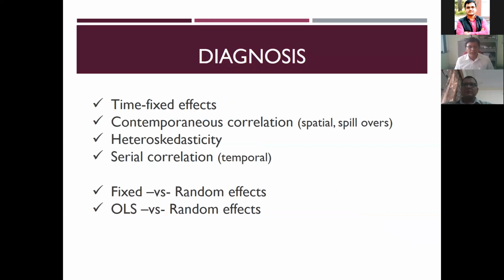Likewise, in panel data regression, there are different diagnostics we have to do. Only after running the model do we see whether these correlation related things are there. Just to give you an example, contemporaneous correlation is a spatial spillover. For example, if a particular technology is released in my state, automatically it will go to surrounding regions, neighboring states or neighboring villages. In that way, if you try to correlate the yield in my state and a nearby state, there will be some correlation. This is called contemporaneous correlation. Serial correlation is across years. Last time this was the error or residual, this time I got a new residual, but these two are related. In that case, it's a serial correlation.